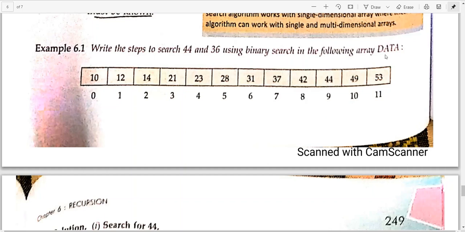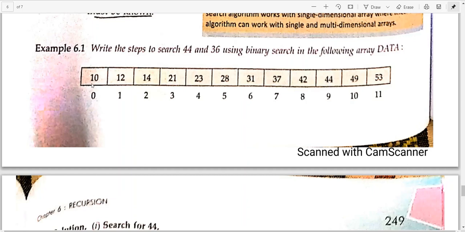Like we have lists, tuples and dictionaries, similarly we have arrays. Arrays are basically used to store similar types of data, like we are storing all integers. Likewise we can store all floating point numbers. What is a string? A string is a collection of characters. So when you store all the characters together, you get a list.